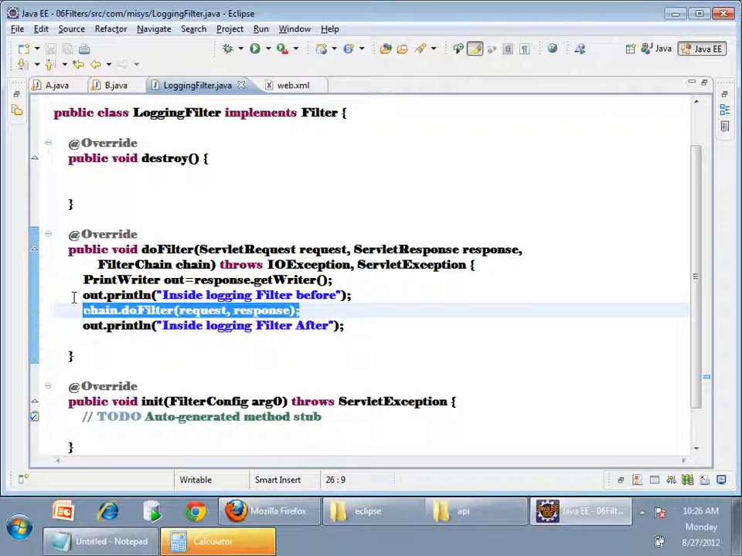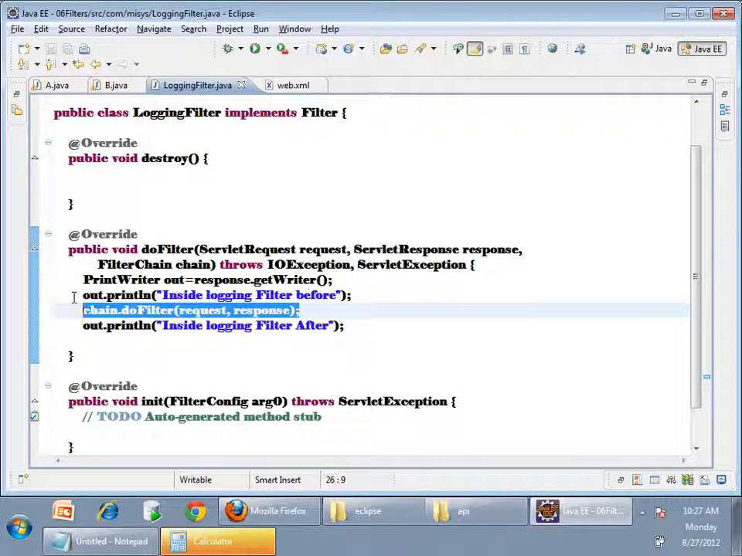So filters are executed like a chain. I give a request like this: first F1 is executed, then F2, then F3, then my servlet is executed. Once the servlet is executed, the control will again come back to F3, then to F2, then to F1. So the control comes back in the same flow. If you want to write some post-processing logic after your service gets executed, where do you write it? After chain.doFilter.